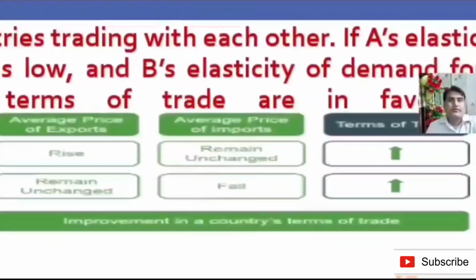How? When the average price of export rises or the average price of import remains unchanged, it means the terms of trade are favorable. When the average price of export remains unchanged or the average price of import falls, the terms of trade are favorable.